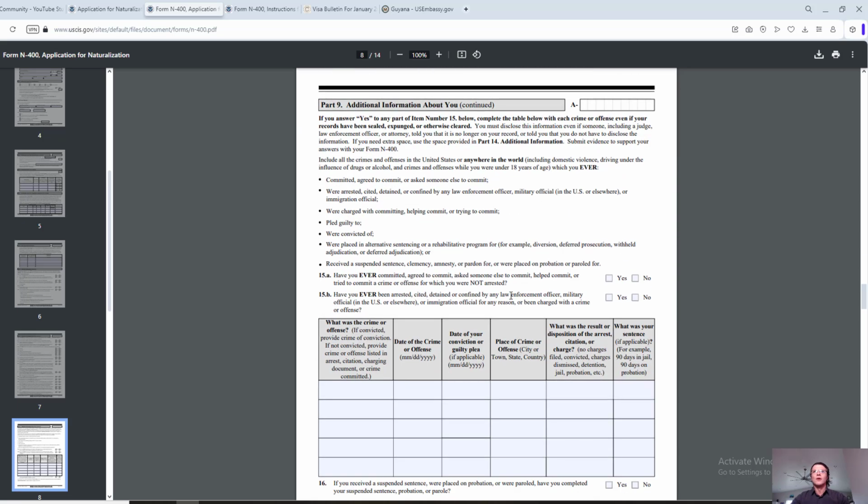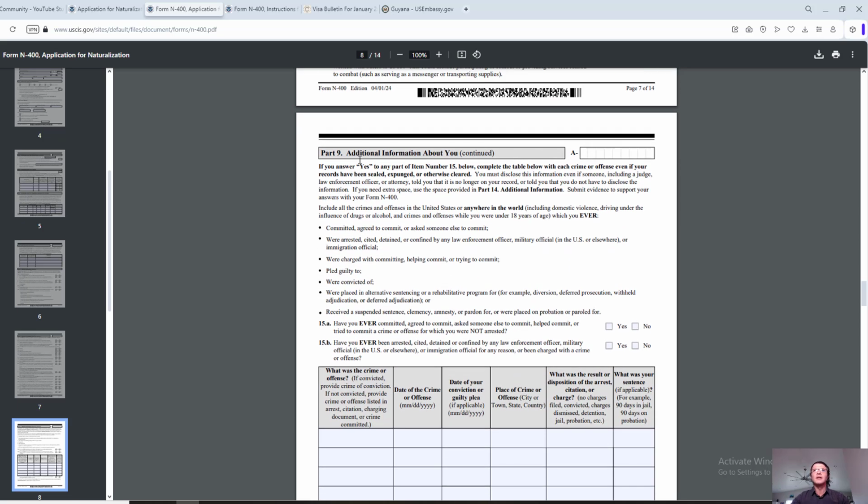Okay, so we are still going. We're getting into the additional information about you, about the criminal record. As I mentioned in the beginning of this video, one of the eligibility criteria for naturalization is what they call moral character. And moral character is established by whether or not you have been caught doing any kind of crime. All right. It sounds bad, I know, but yeah.